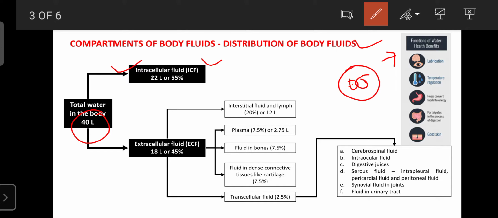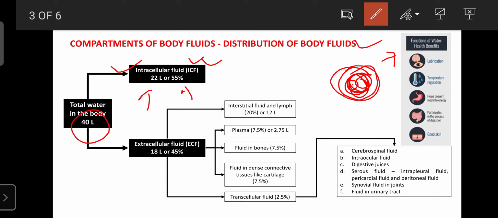Whatever fluid is present inside the cell, in the cytoplasm, is known as the intracellular fluid, or ICF. Among 40 liters, about 22 liters or 55% is present inside the cells.